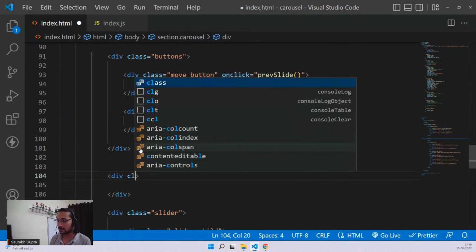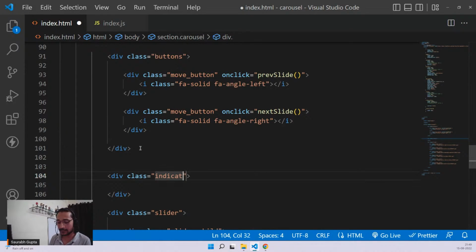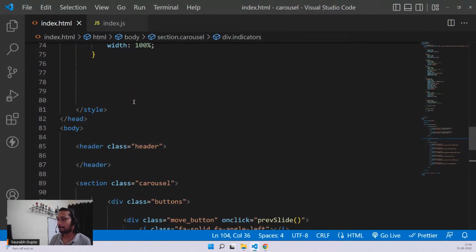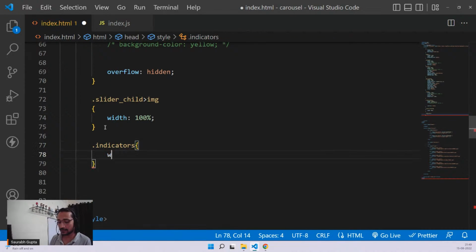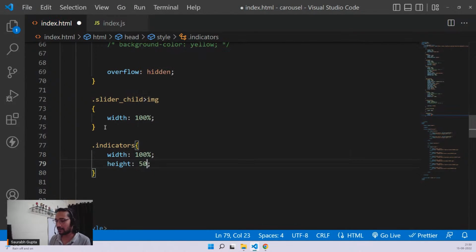Div, let's call it indicators. Dot indicators. Give it again a width of 100%, a height of, I think, 50 pixel will be enough. Not 50 actually, 20 will be enough.